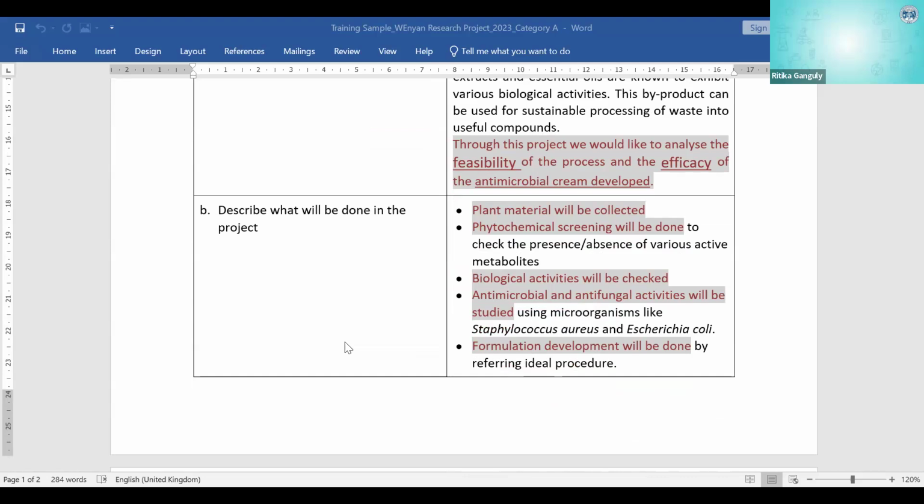Second is, mention more like the principle behind doing it rather than getting too much into the details right now. Okay, you might not know the detail. So rather than saying phytochemical screening will be done, you cannot say that I will do XRD something something. You say phytochemical screening, which we understand, and then there could be 2 or 3 techniques. One of them you will be doing, and there will be time to report on which one you are doing and all those things. I'll come to that.